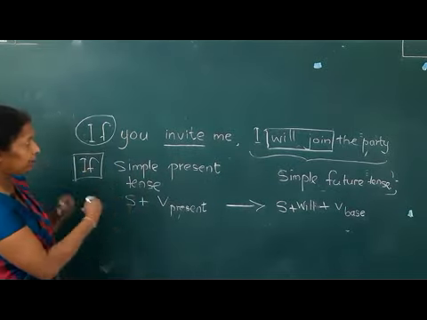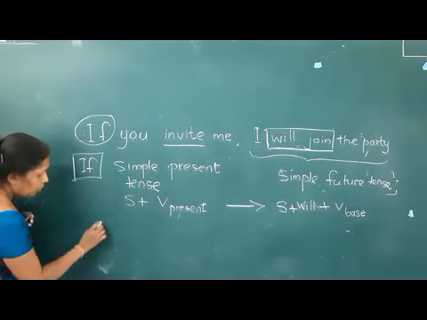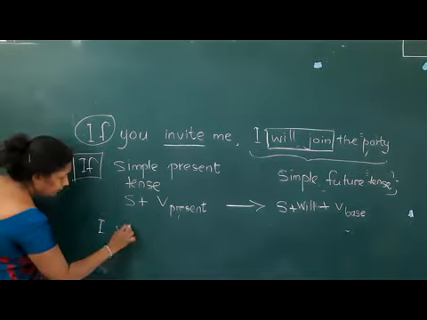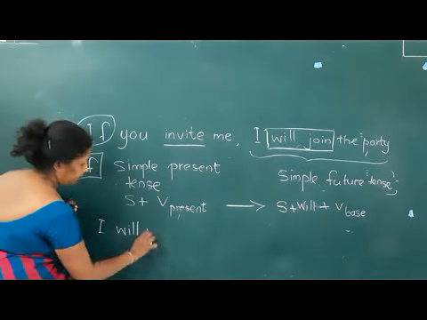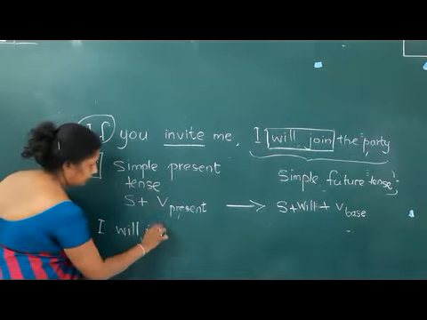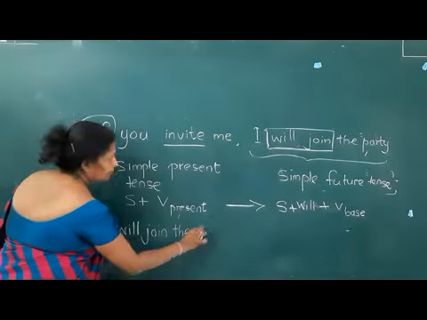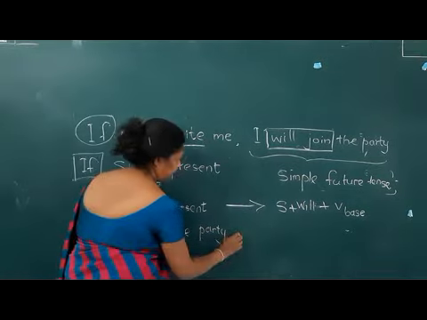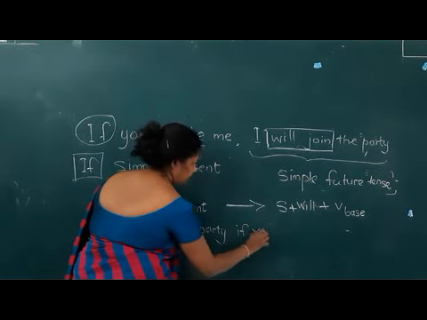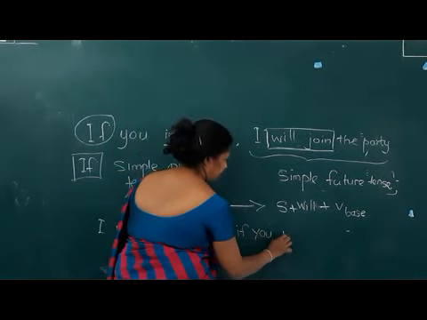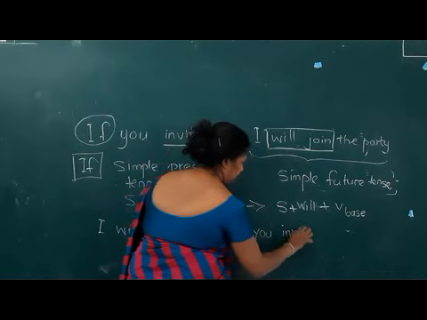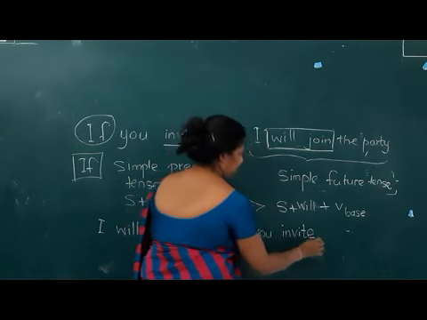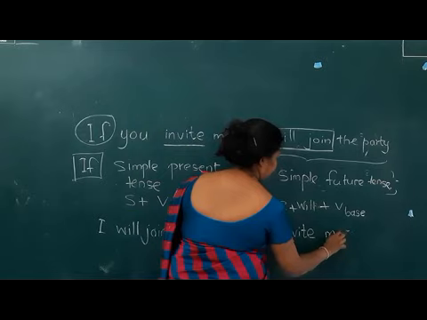Right? I'll write the same thing. We'll take the result clause to the front.